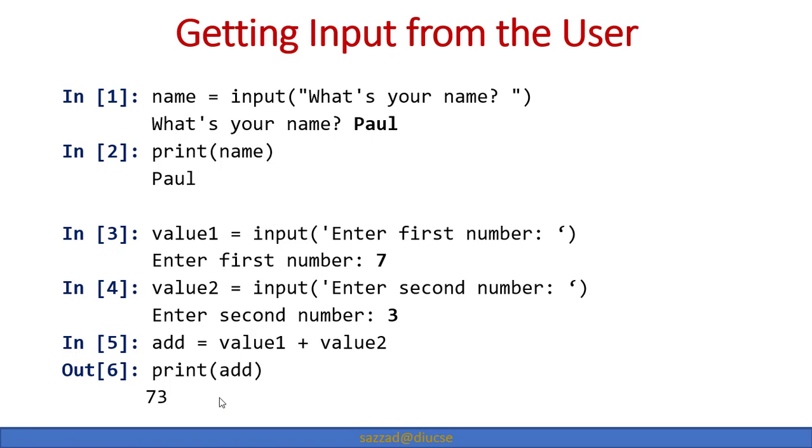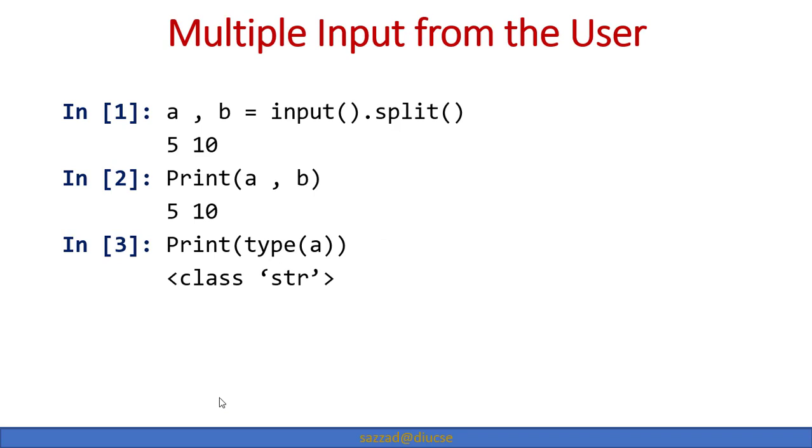So that's why we're actually moving on to Python. Then multiple input from the user: we are also allowed to take multiple input from the user. We just have to take two strings, and after input we need to use the split syntax, so that whatever input the user gives will be split and placed into these two different variables. Like 5 will be placed in A and 10 will be placed in B, and if we print A and B all together, it will display 5 and 10.